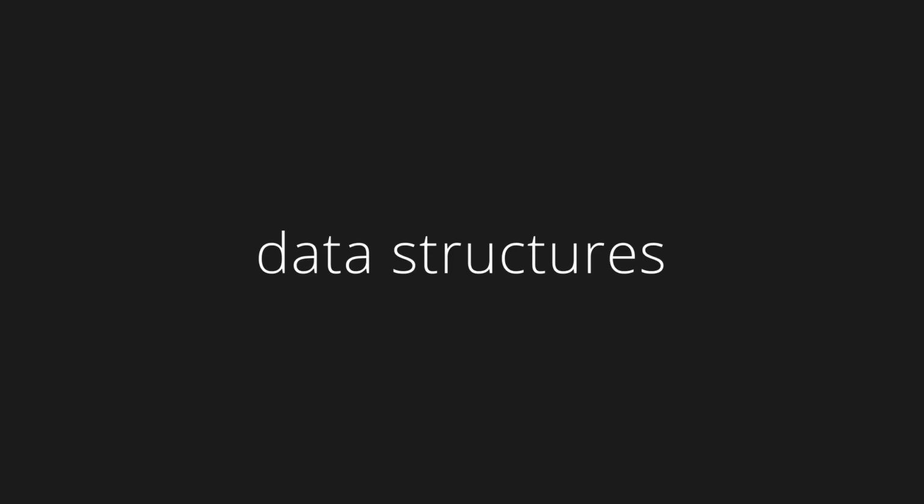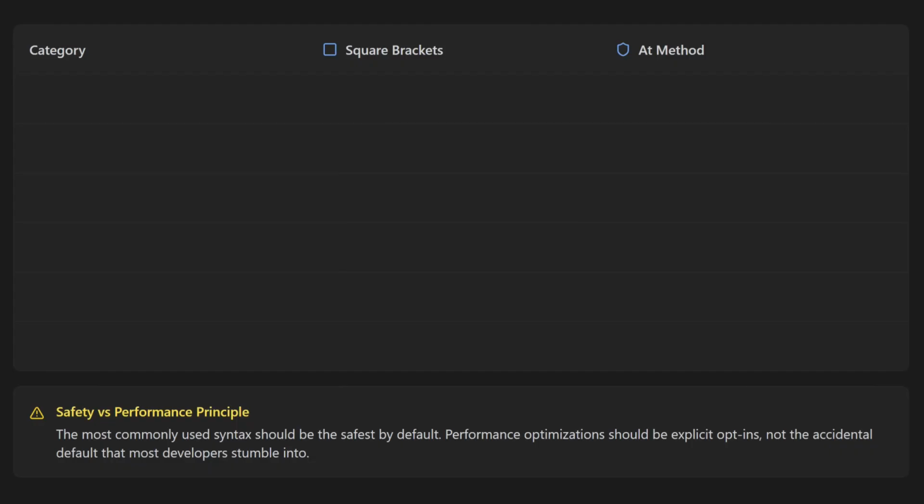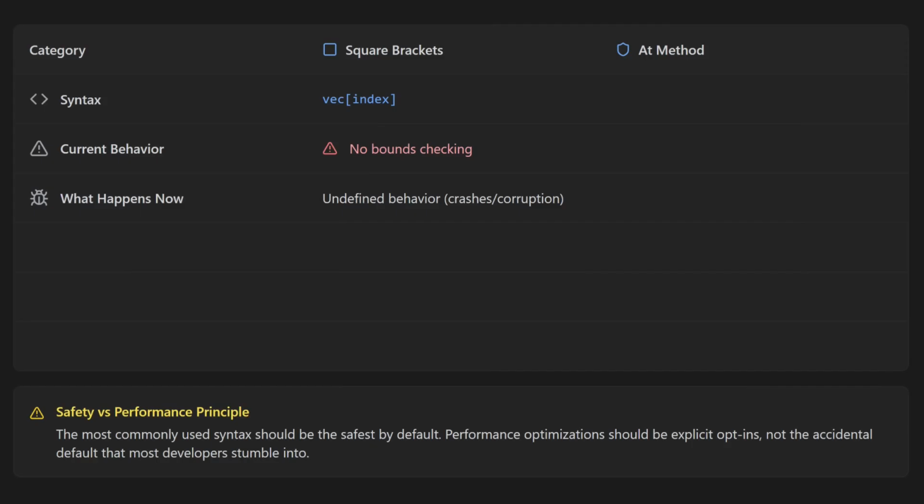Even data structures in the standard library have plenty of bad defaults. Standard vector has 2 different ways of accessing an element. The most common way is to use square brackets. This has no bounds checking, so if the index is out of bounds, it results in undefined behavior, which can lead to memory corruption, crashes in unexpected places, or security vulnerabilities. This is what most developers use.